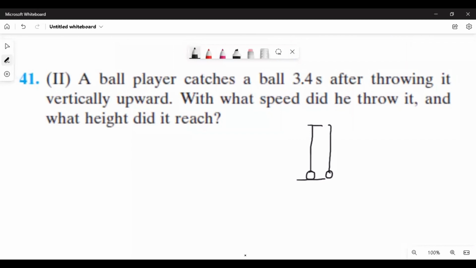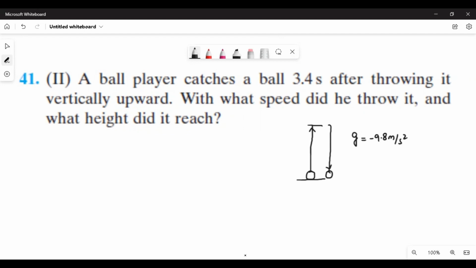One thing to keep in your mind: when something is going up and going down altogether, g will be negative 9.8 meter per square second. Going up is negative, going down is positive, but if it is going up and down, then we take negative. Secondly, if you throw a ball up and catch it at the same position, the velocity of the ball when you throw and when you catch will be the same. If you throw a ball with 10 meter per second, it goes up and comes down. When you catch, it will again be 10 meter per second. So speed will be the same.